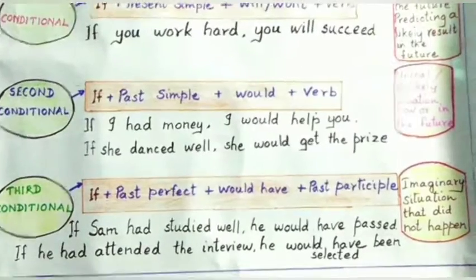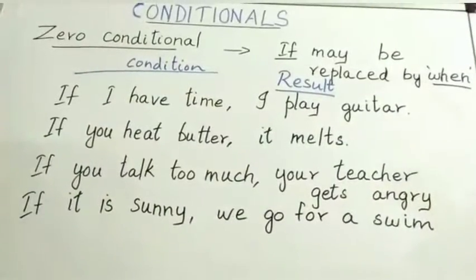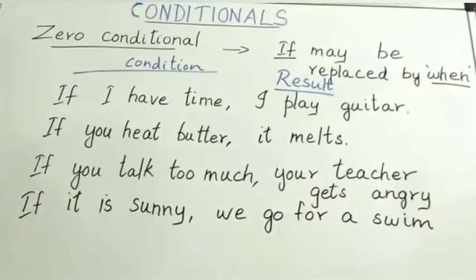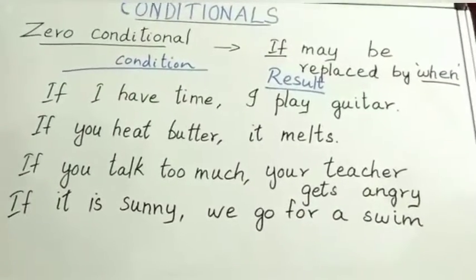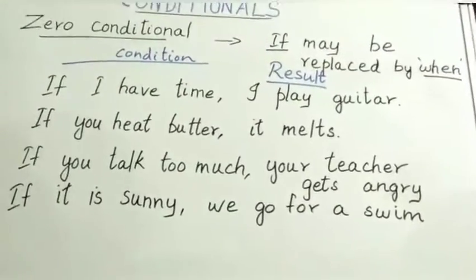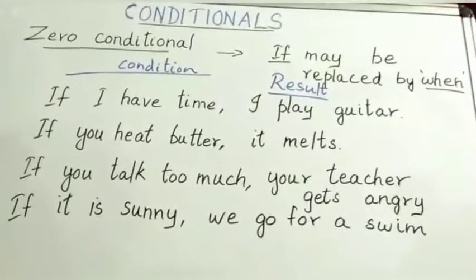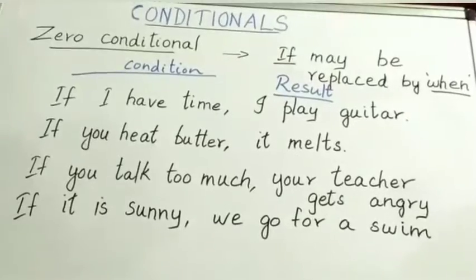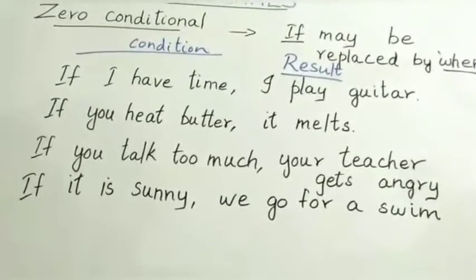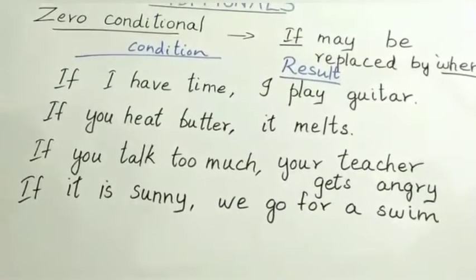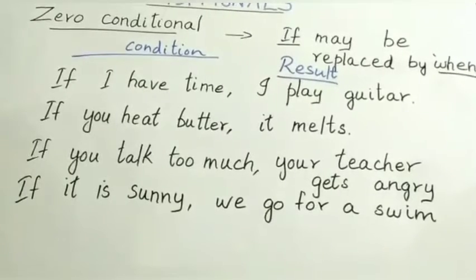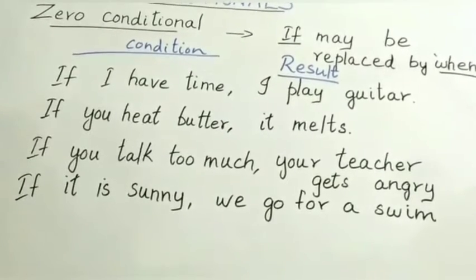At first we shall see the zero conditional. It may be that "if" can be replaced by "when", and the meaning will not change. Here also we have a condition. The first half with the if clause refers to the condition, and the second half refers to the result. After the condition you should put a comma, then only it will be correct.